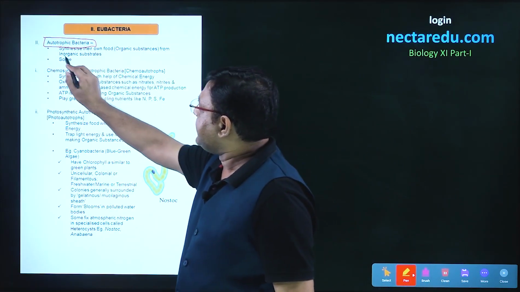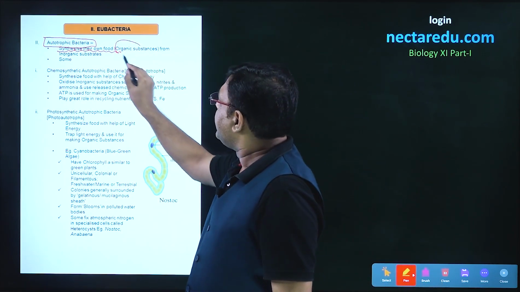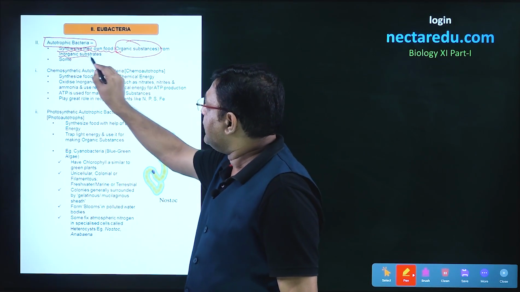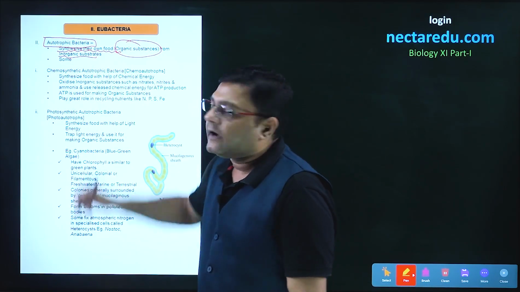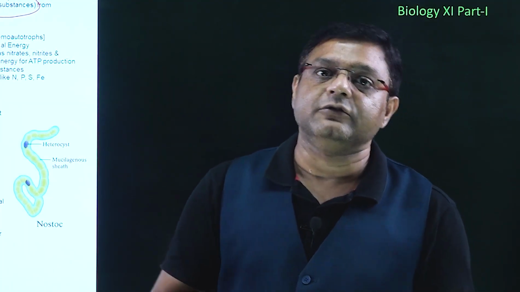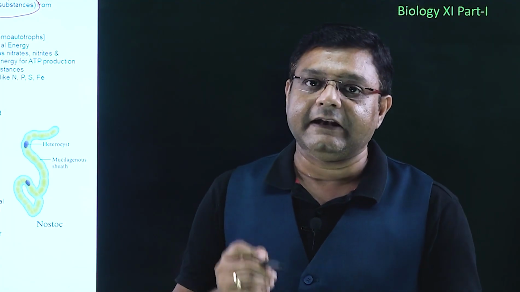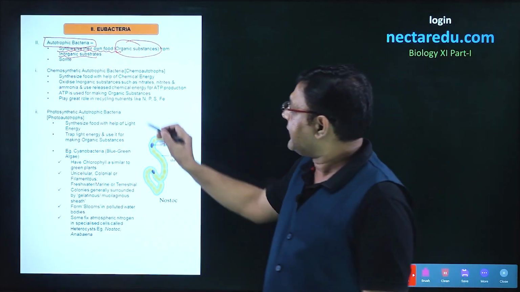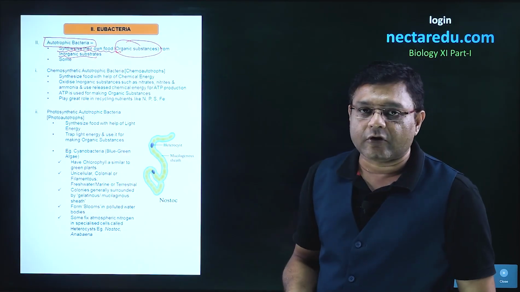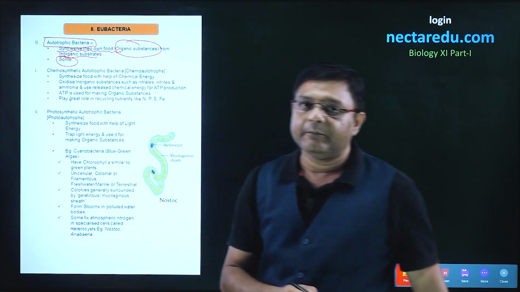Autotrophic bacteria are the bacteria which synthesize their own food. The food is an organic substance, but these bacteria synthesize it from inorganic substances. If we compare autotrophic bacteria with heterotrophic bacteria, heterotrophic bacteria were not able to synthesize food. They required ready-made organic material, which was used as their food. But here, synthesis of food takes place. In number, autotrophic bacteria are lesser than heterotrophic bacteria.